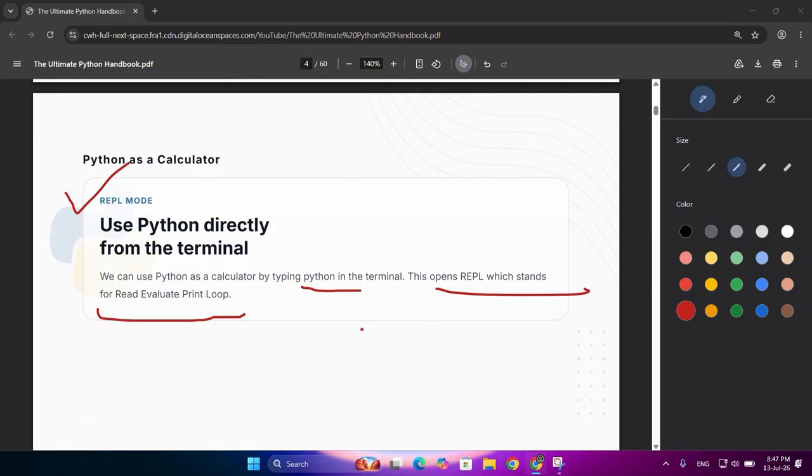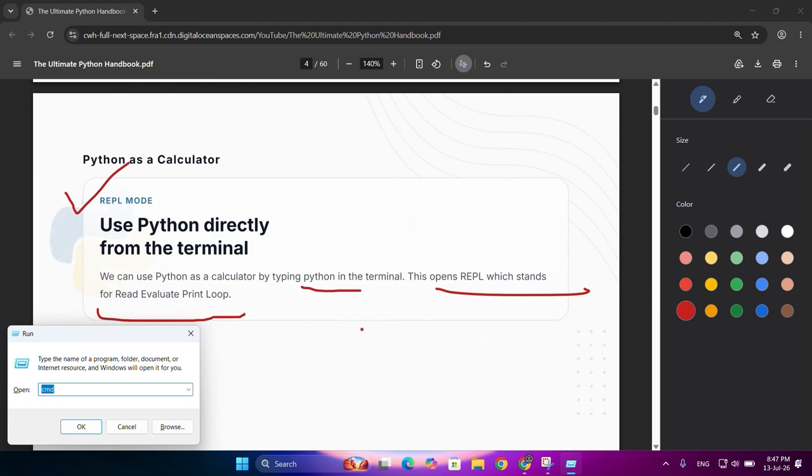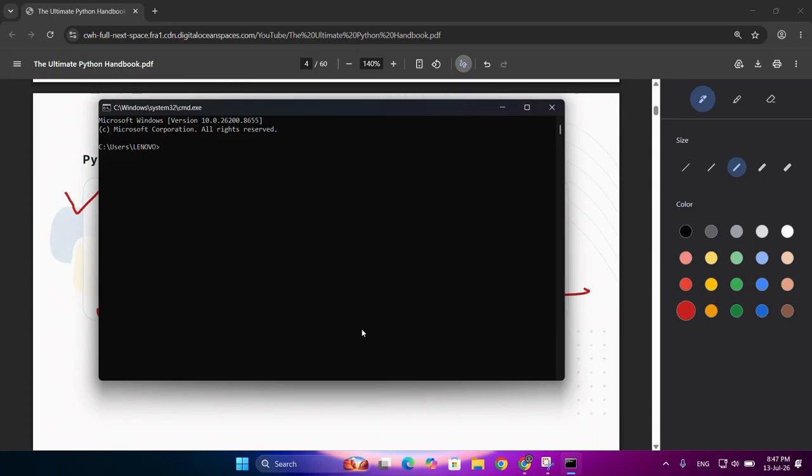Press Windows plus R, type CMD, and press enter or OK. Your CMD will open. You need to write python and press enter. Then you will enter the read, evaluate, print, loop environment.